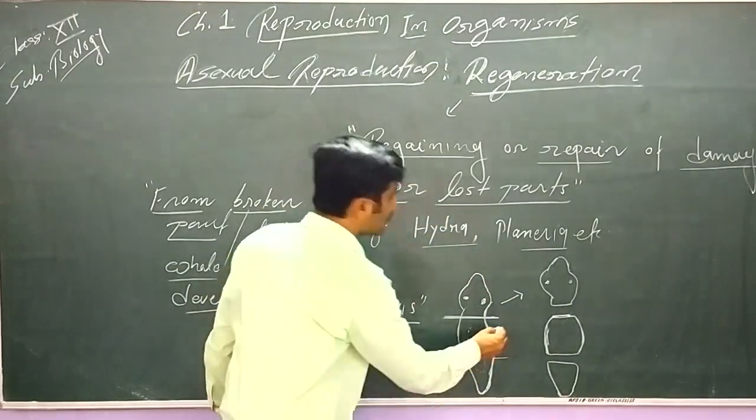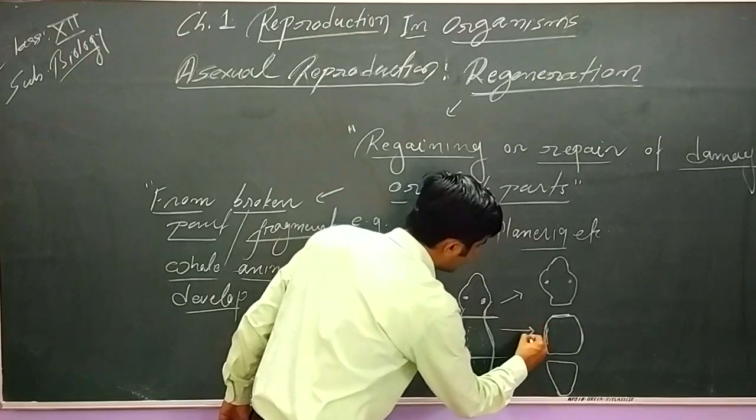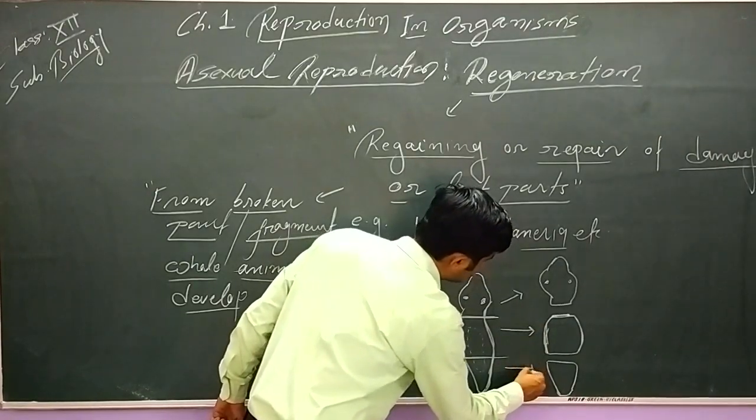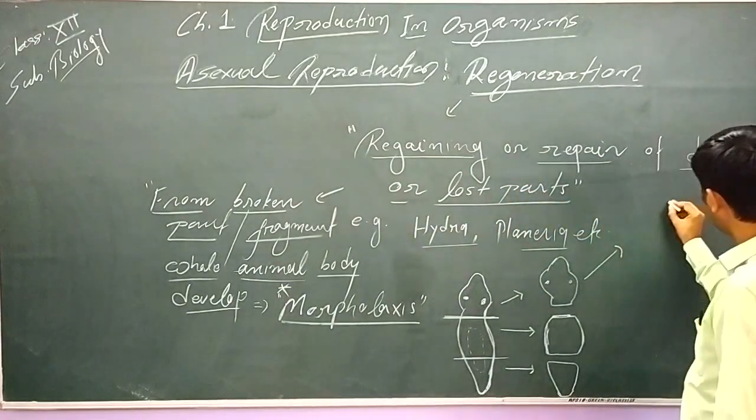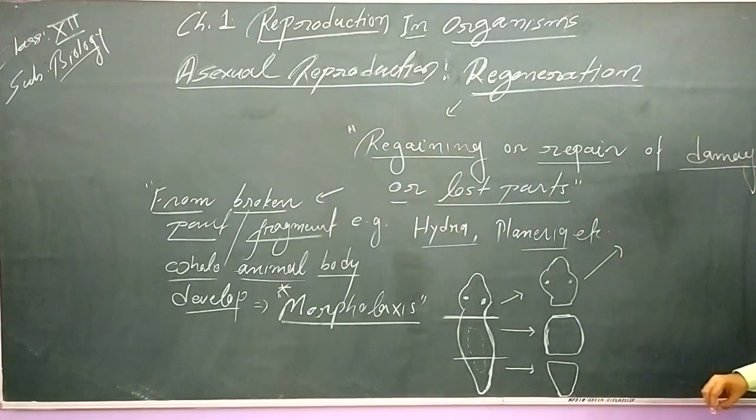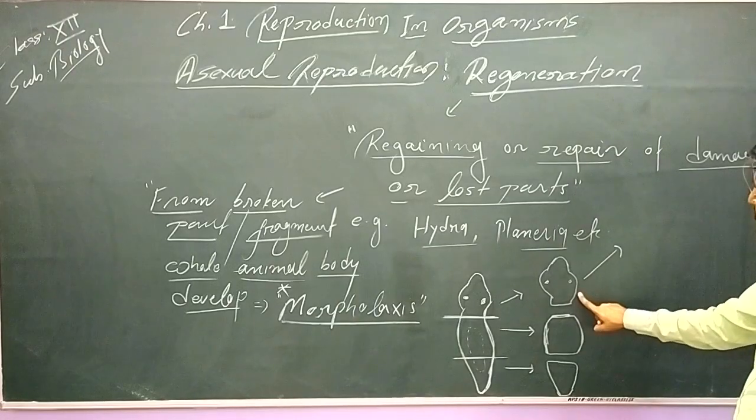So here we have seen three fragments. It breaks accidentally or due to any reason into three fragments, and each of the fragments. So how will this fragment develop into a whole organism?